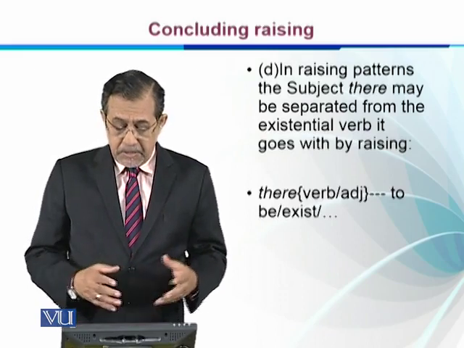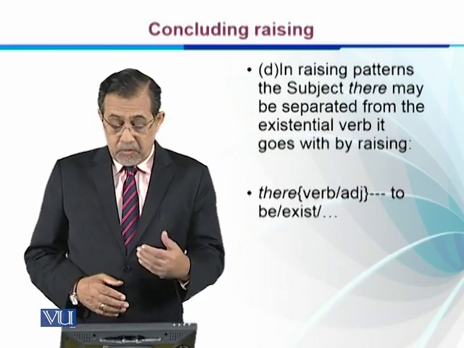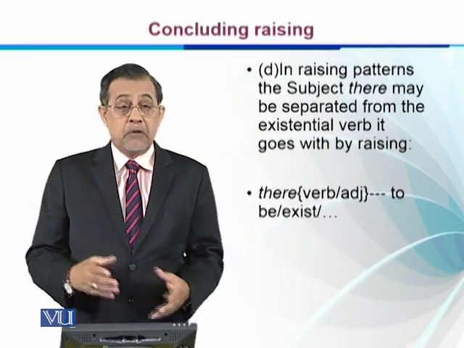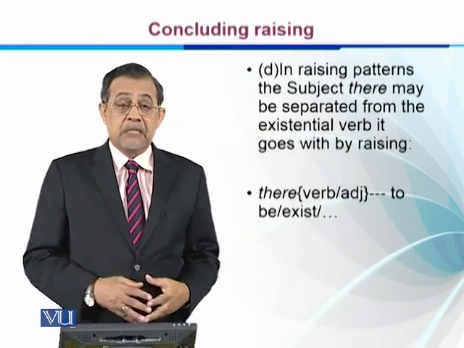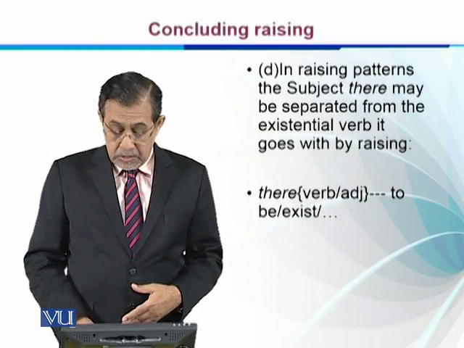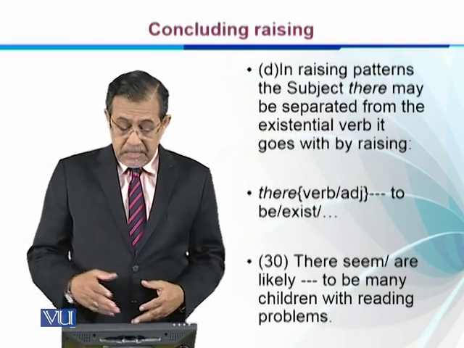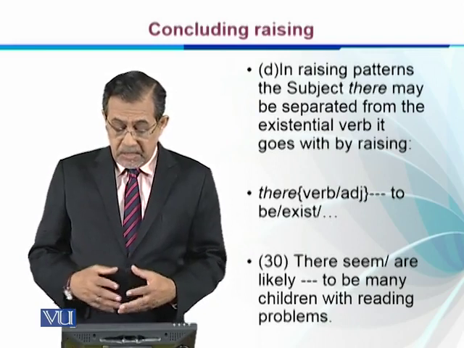For example, "to have" or "to be" are existential verbs, and the place before this "to" is that of "there". So we can have such a sentence: "there seems to be many children with a reading book".